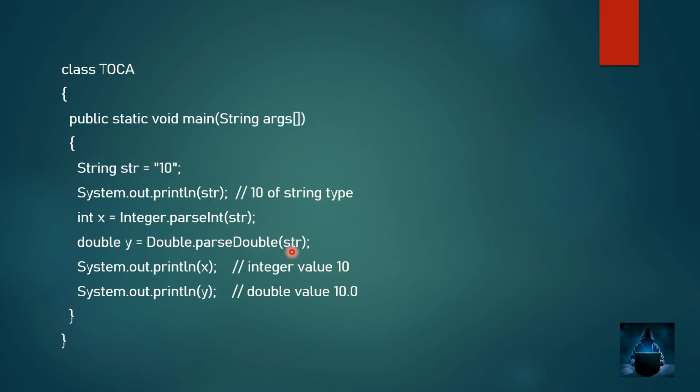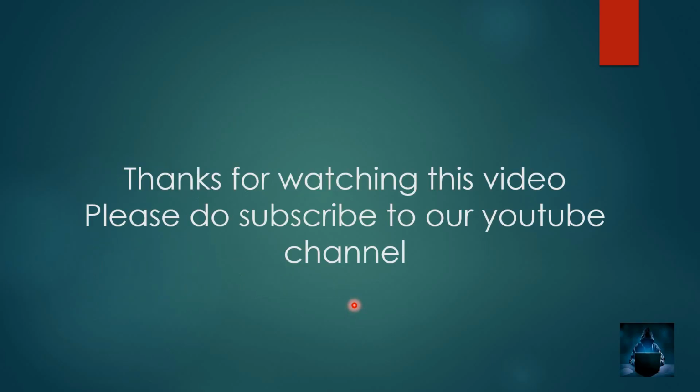Here, using the Double class, we invoke the parseDouble method. As a result, the string value 10 is now converted into a double value. In the remaining two lines we are printing the values of x and y, where x is an integer value which gives us 10, and y is a double value which gives us 10.0. So this is how the parsing methods work on conversion of string into primitive data types.